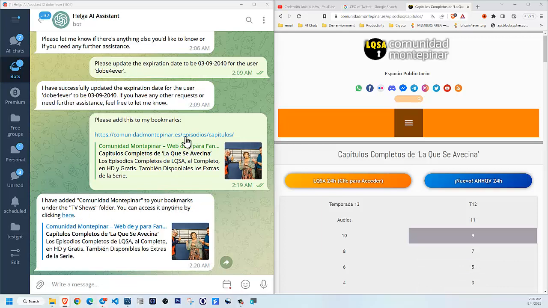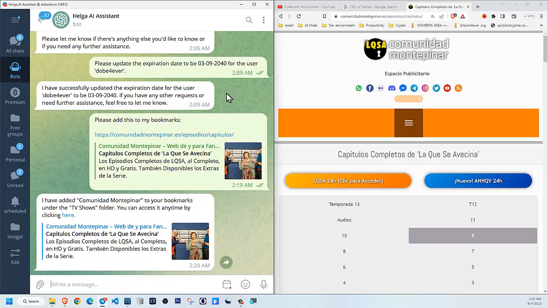I wanted to send it the way I did, because you can see, guys, I only sent the link. I have not specified a name or a folder or anything. But because I know this chatbot uses ChatGPT as the underlying language model, I know that ChatGPT knows every website in the world that existed before September 2021.